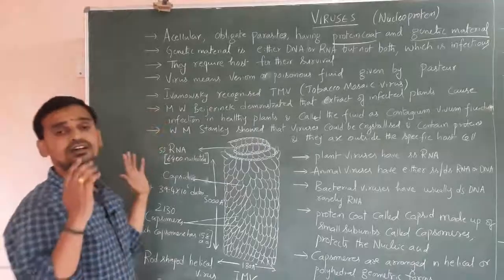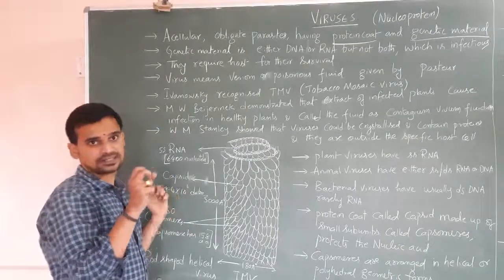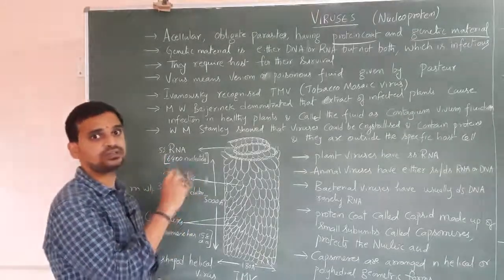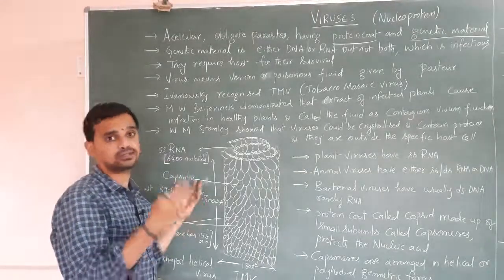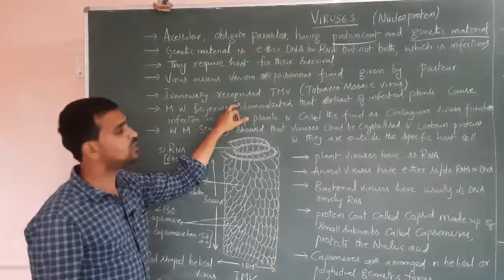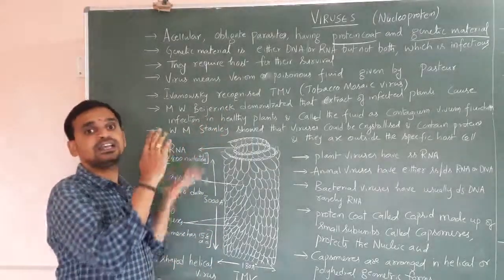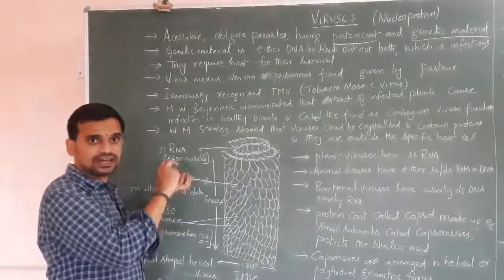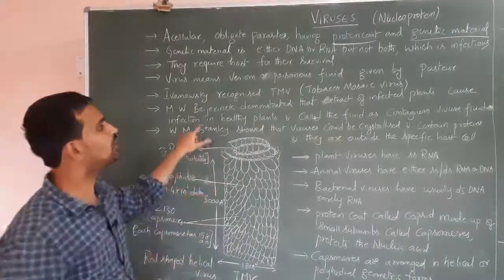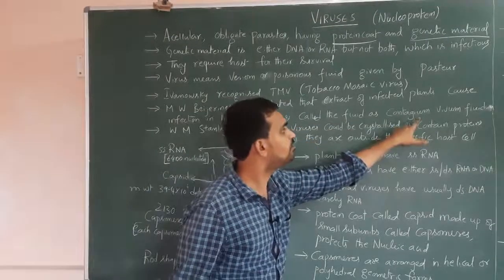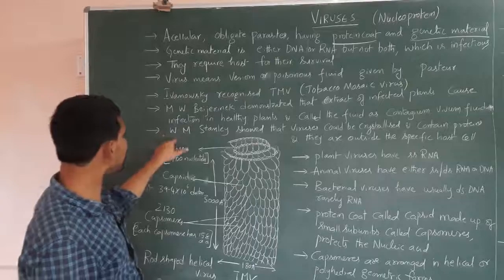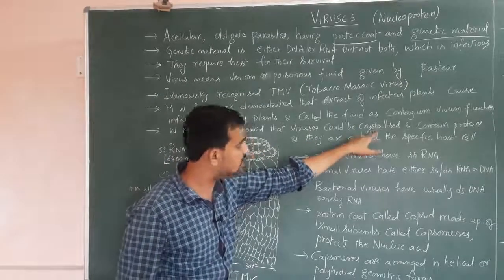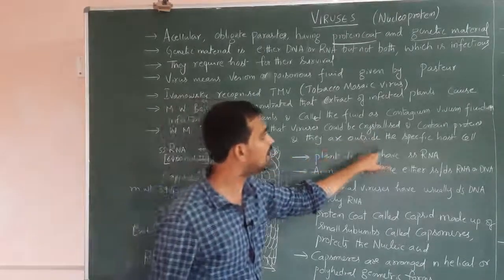Here, once the tobacco mosaic virus infects the tobacco plant, what happens? The genetic material will enter into the tobacco plant. Here the tobacco plant acts as the host for the virus. Whenever infected plants infect healthy plants, the fluid that enters into the host is nothing but contagium vivum fluidum. W.M. Stanley showed that viruses could be crystallized and contain proteins, and they are outside the specific host.